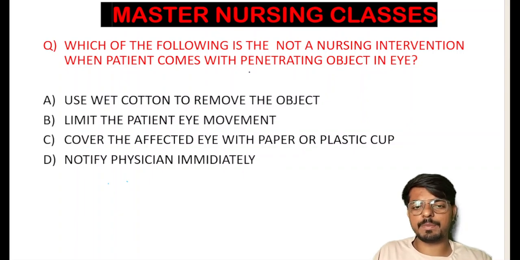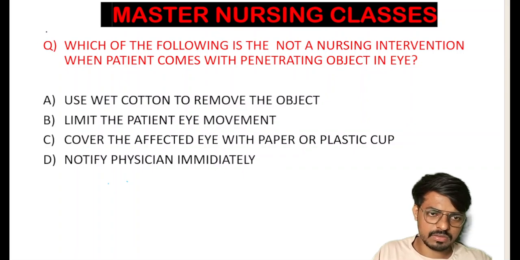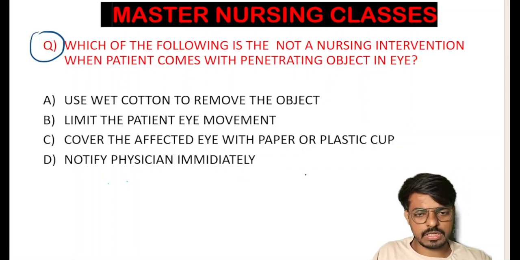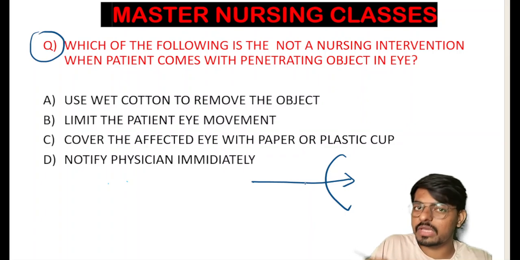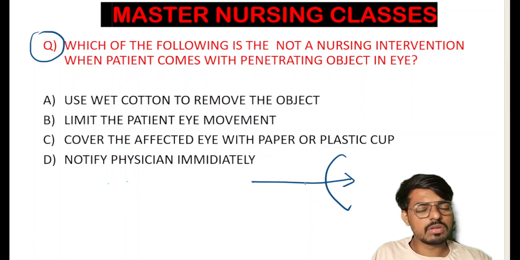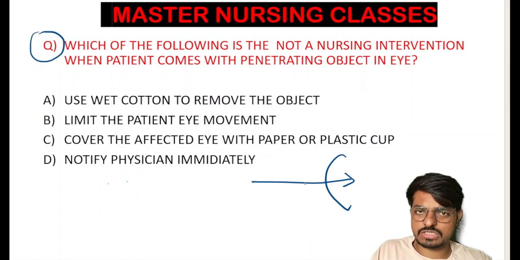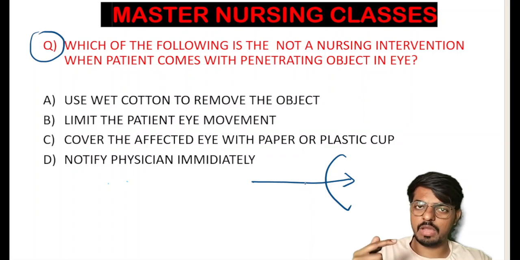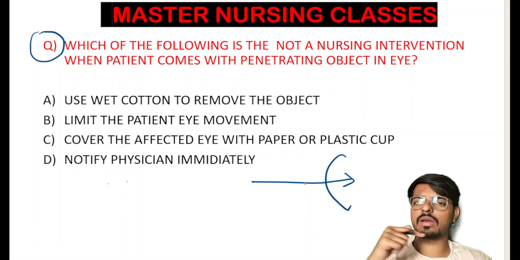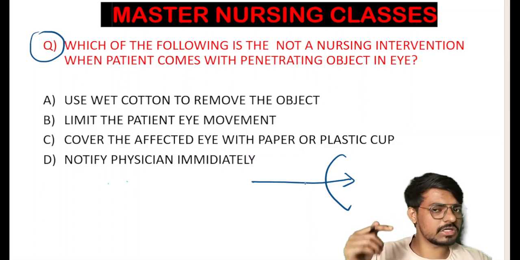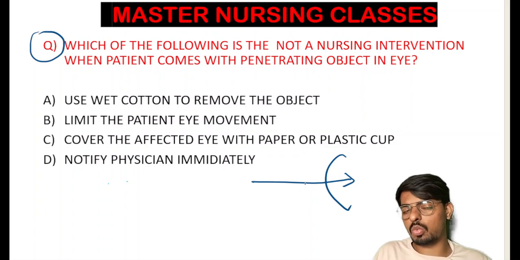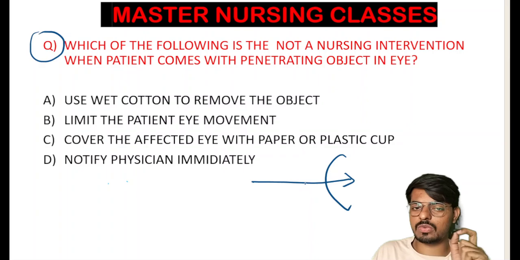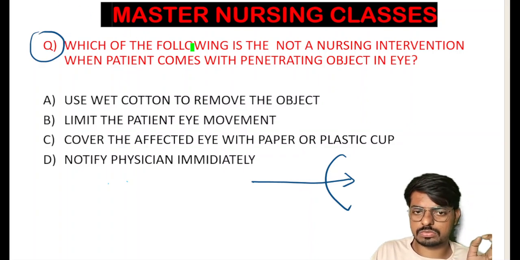When the patient comes with a penetrating object in the eye, what happens? The patient came to the hospital with a penetrating object in the eye. What is penetration? Penetration is when something moves into our body. It can be a soft object or a hard object that enters our eye; especially if a hard object is making a hole and entering our eye, we call that penetration in the eye. Whenever the patient comes to you with penetration of a hard object in the eye, what is the intervention you have to do and what is the intervention you have to avoid?